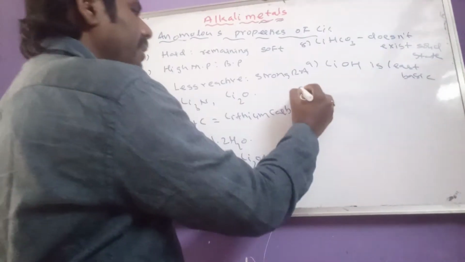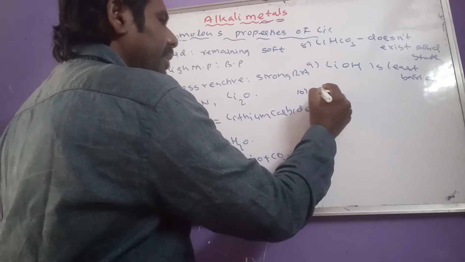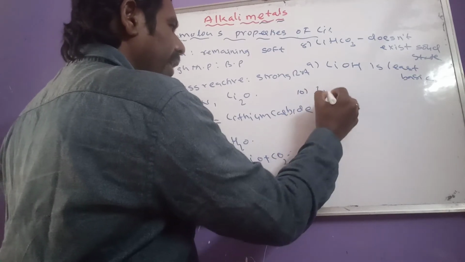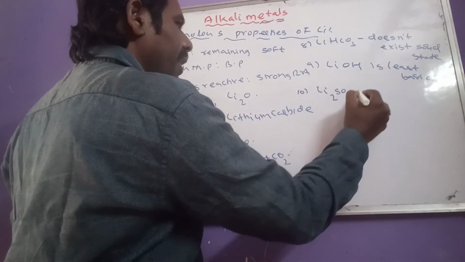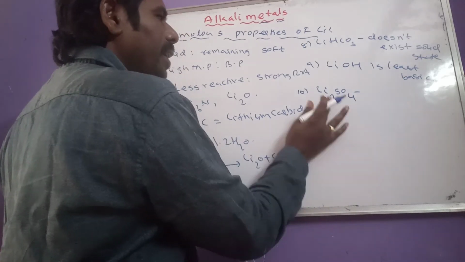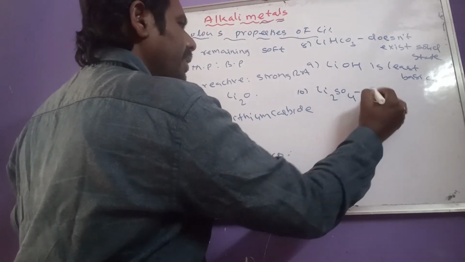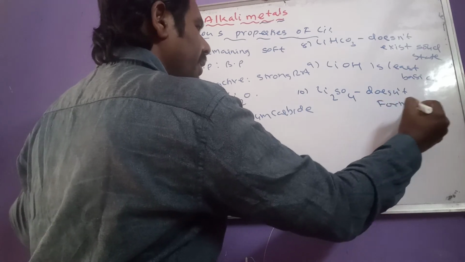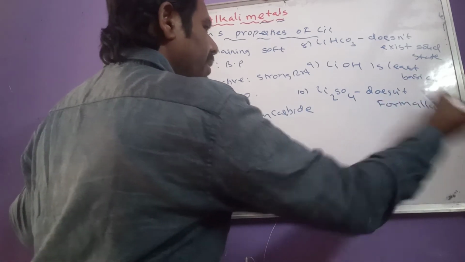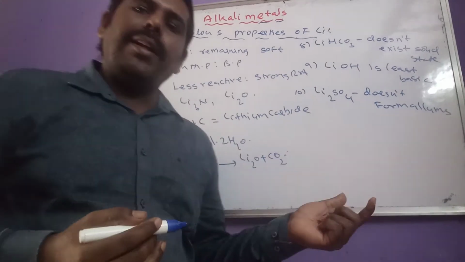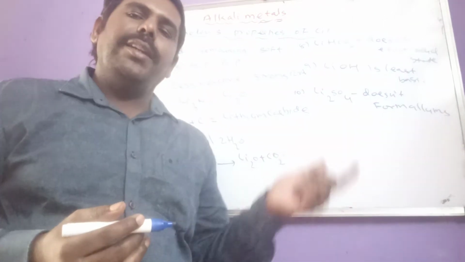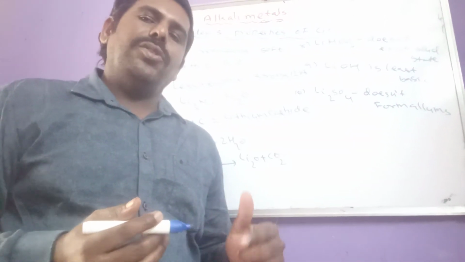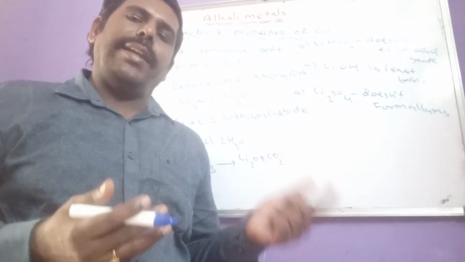And then another one here, lithium sulfate. This is the only alkali metal sulfate that doesn't form alums, but the remaining alkali metal sulfates will give the alums. What alums are, we will learn later.